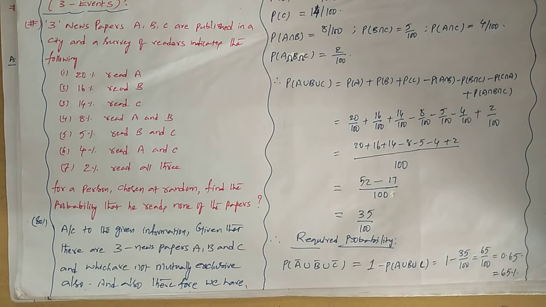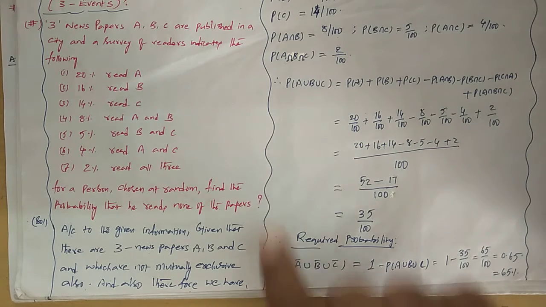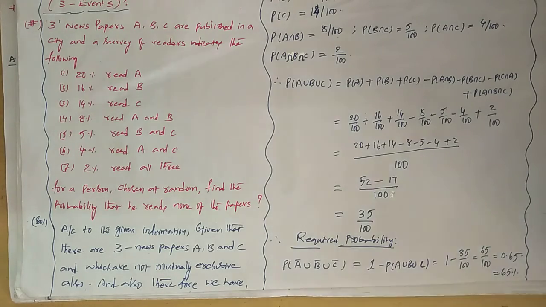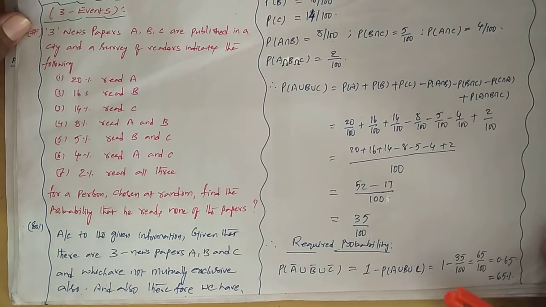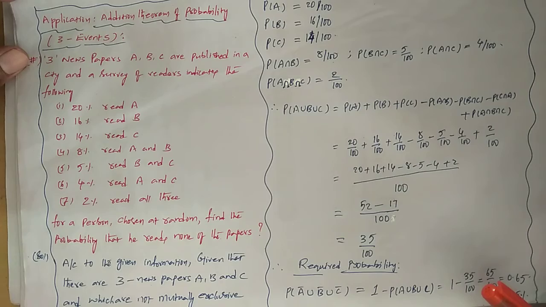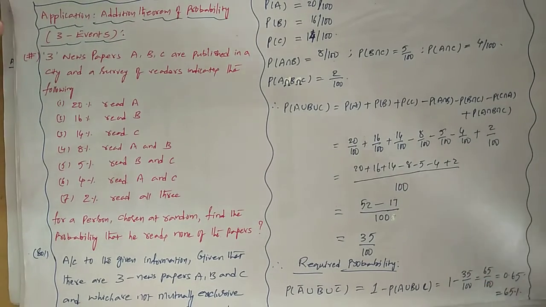What I did here was simply identify the given information, convert it into notational form like this, and finally we got this answer. Is that clear? So this is called application of the addition theorem of probability in the case of three events.